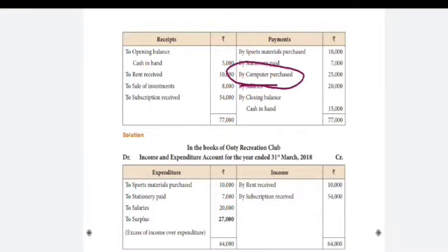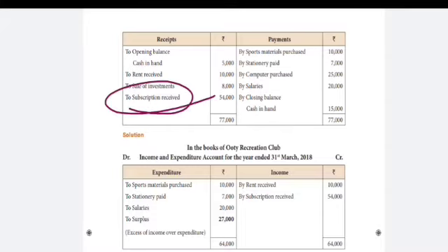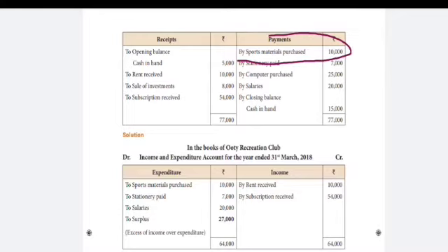See the first one, opening balance. To opening balance is not considered for value. Next one, to rent received. To rent received is an income side. Rent received 10,000. See the next one, sale of investment is not considered for value. Next one, to subscription received. Income side, subscription received is 54,000. See the payment side, by sports material purchased is taken on the expenditure side, 10,000.